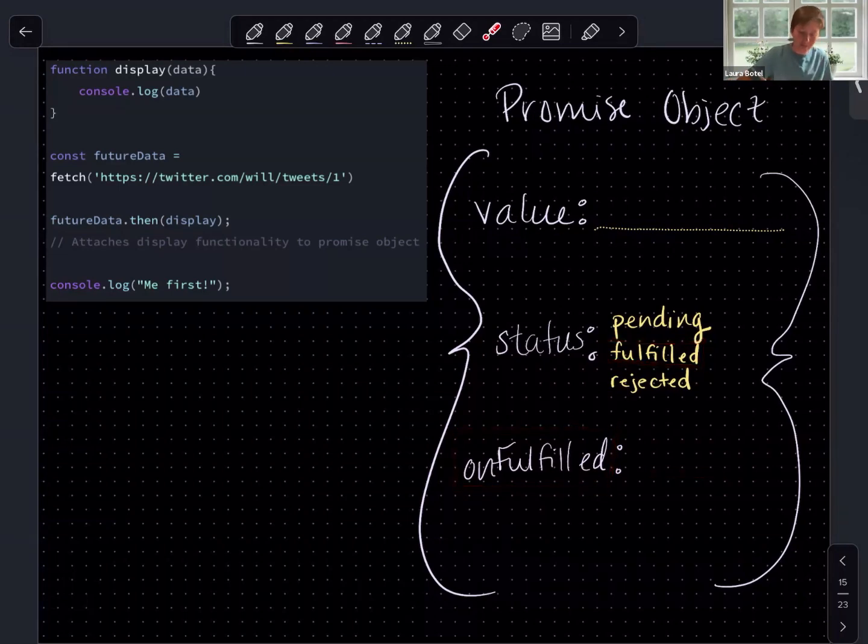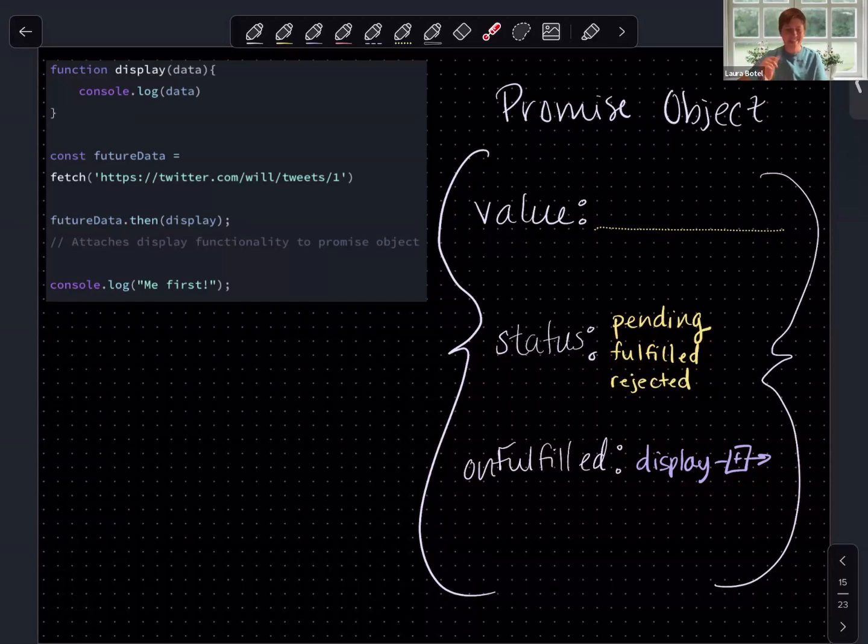So based on the code here, what do you think functionality is going to be stored at onFulfilled? It is whatever we pass in to then. So in this case, that is display. And let's use a different color for this display function. This function definition is waiting here for the status to change to fulfilled. And then we will use the event loop and the other mechanisms that we talked about to get this to where it needs to be.